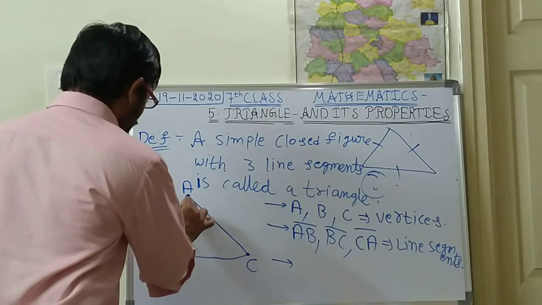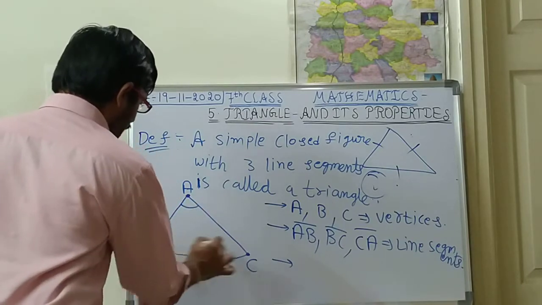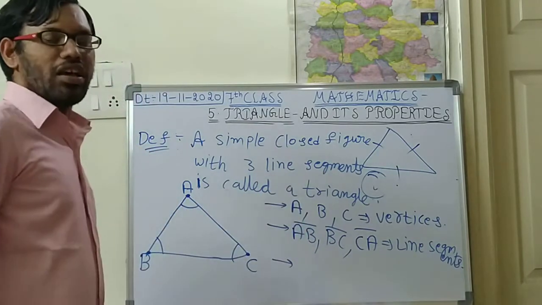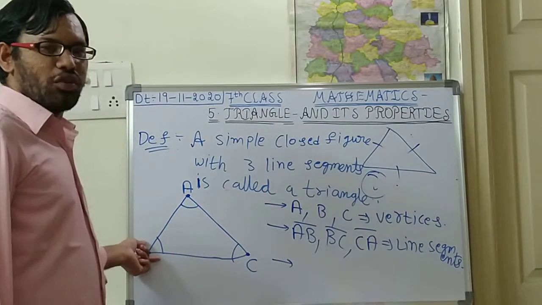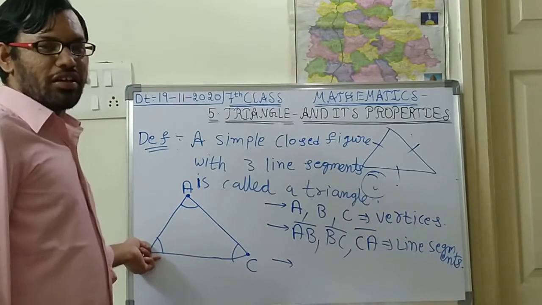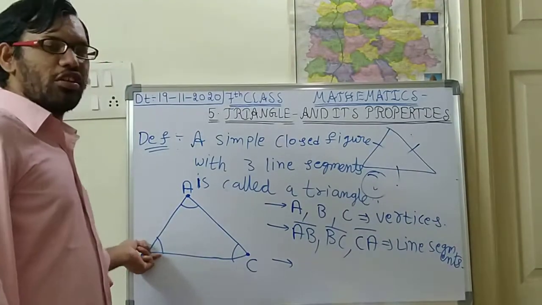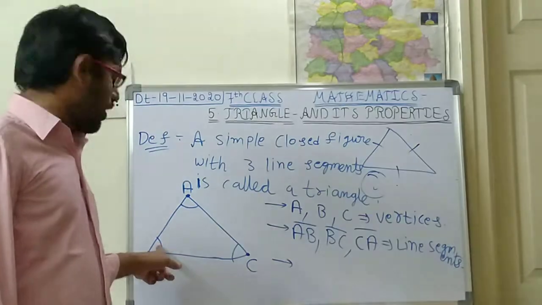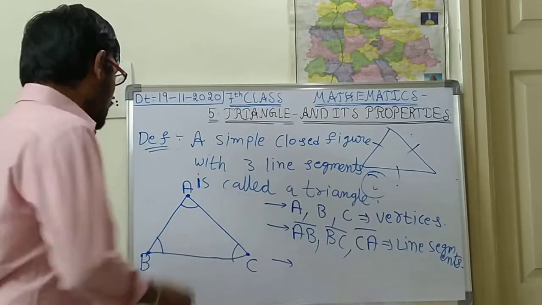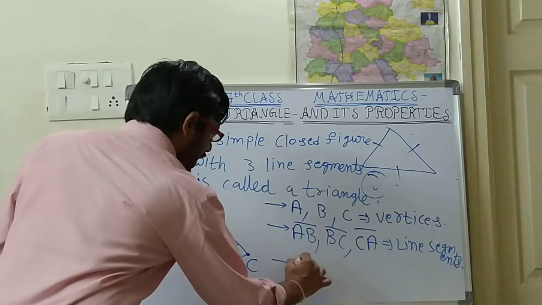For every vertex, one angle is formed. Angle means the intersection of the starting points of any two line segments; that is where the angle is formed. So three angles are formed. What are the three angles?